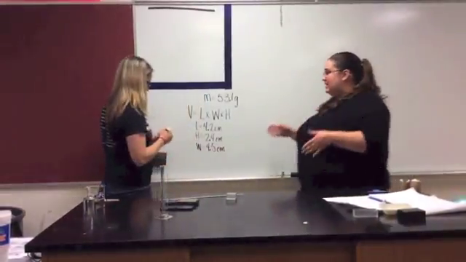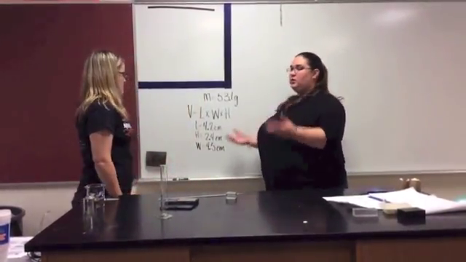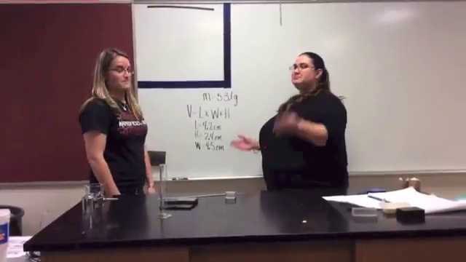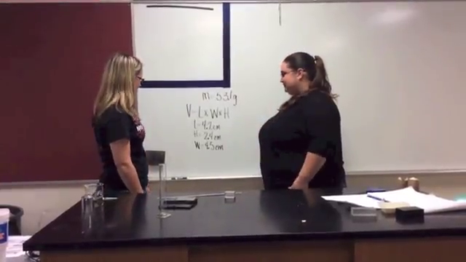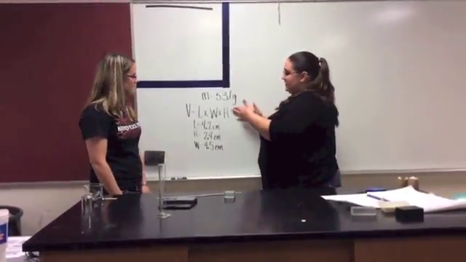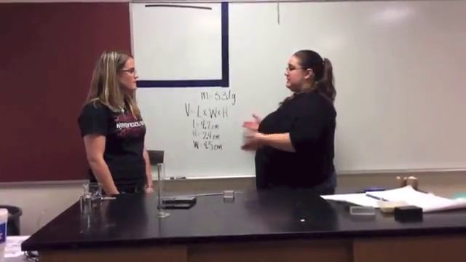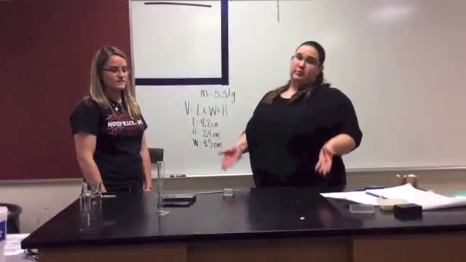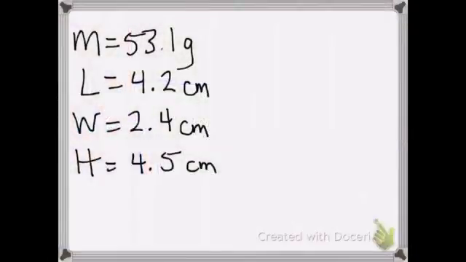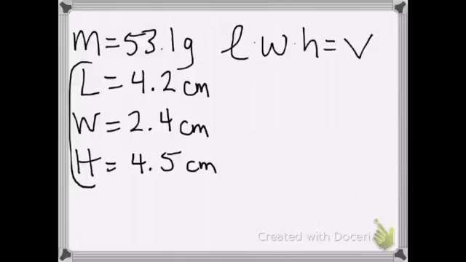So if I have a length, width, and height, what do I do with them? Multiply them. Let's multiply them all together. This will give us our volume. And then I can simply put it into my D equals M over V formula. Now that we have all of our measurements for our cube, we can take our length, width, and height and find our volume, because we know that length times width times height is equal to volume.